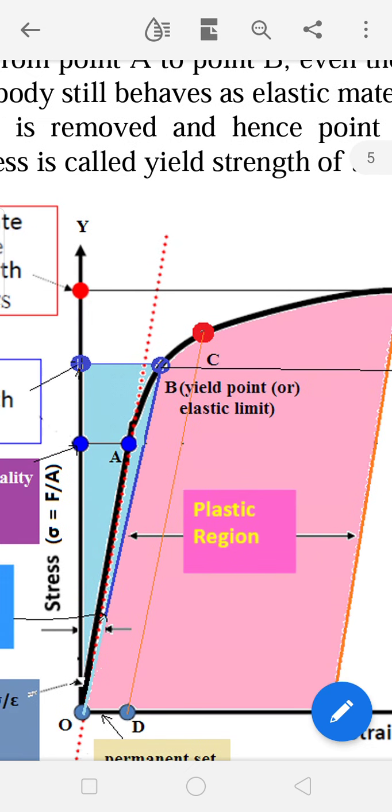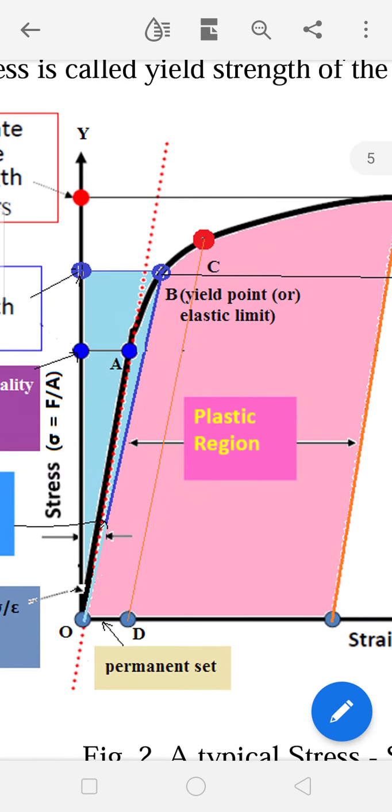So here once you go beyond yield strength, after that, although you remove the applied stress, if you remove the applied force, the material does not regain its original shape and size, which means that the graph does not come back to its origin, but it reaches from point C to D here.